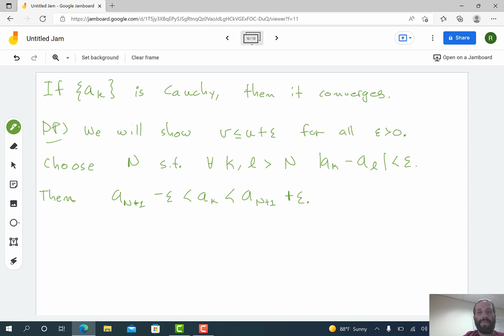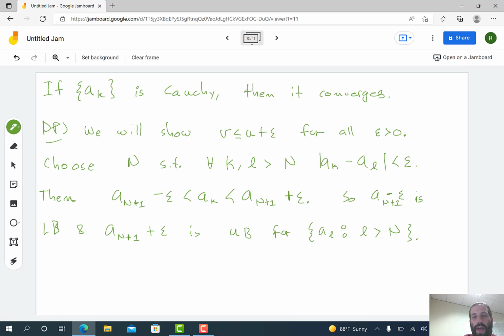Okay, so now what this means is that a_{n+1} minus epsilon is a lower bound and a_{n+1} plus epsilon is an upper bound for the tail end of the sequence, for the set of a_l where l is greater than n.